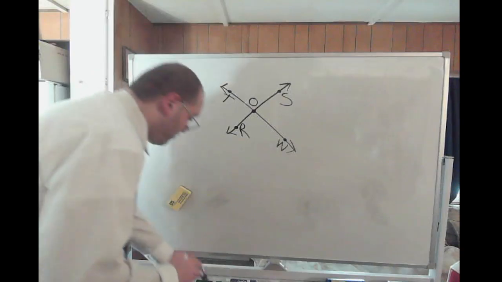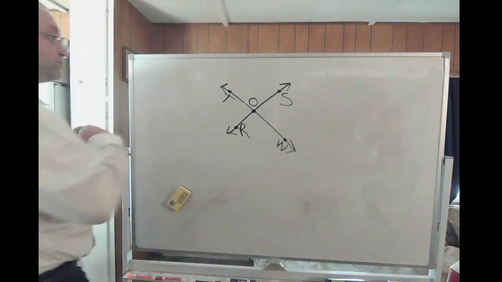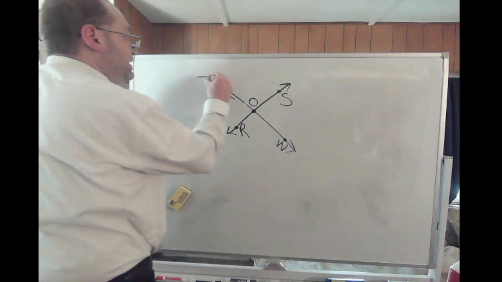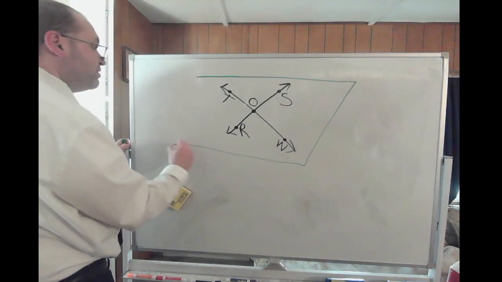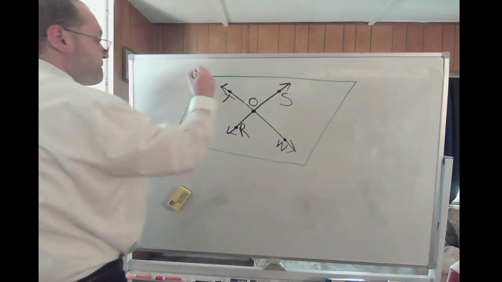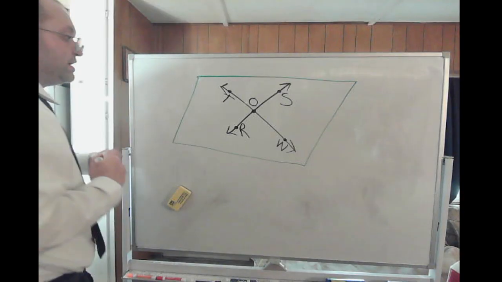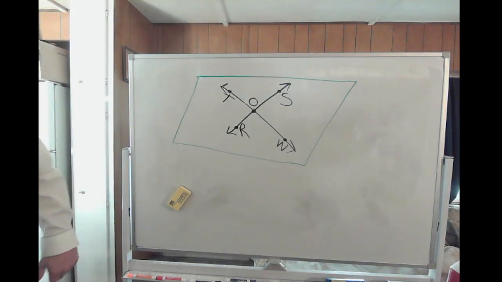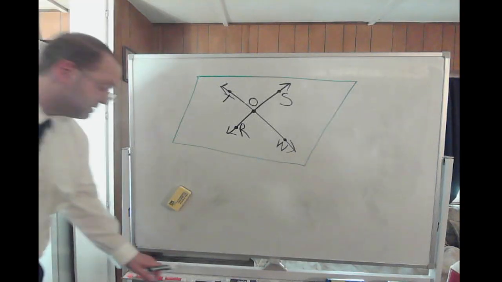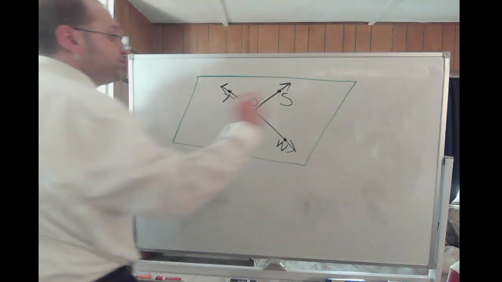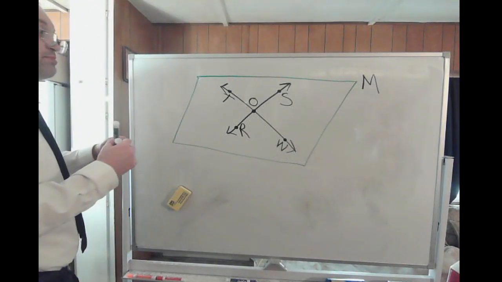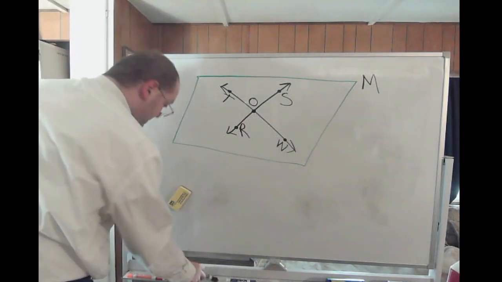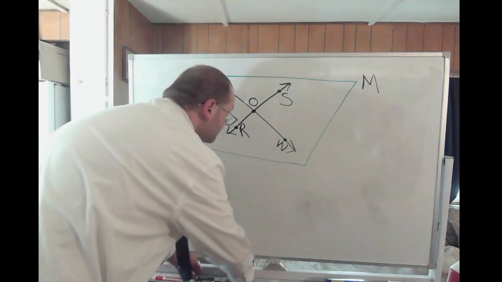Now, what I'm about to do is draw a plane around this. Let's draw a nice plane around these. And then, yeah, we'll call this plane plane M. This is plane M. So far, all these points are coplanar because they all rest on the same plane, but we're about to change something here.